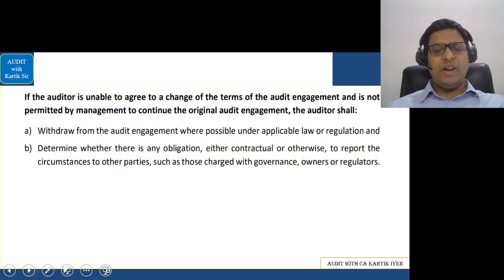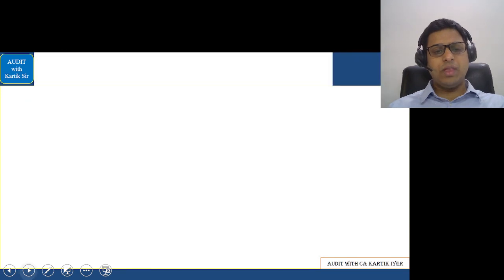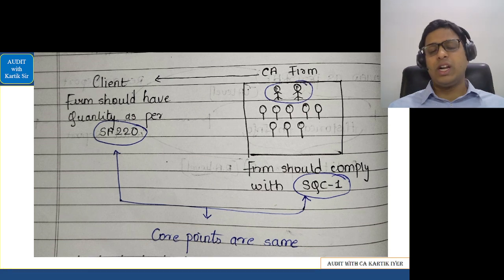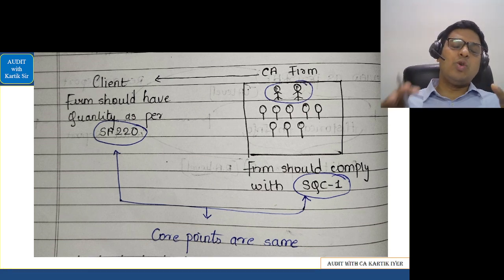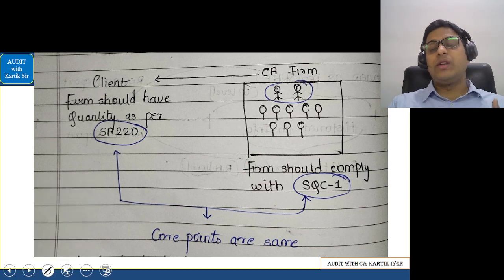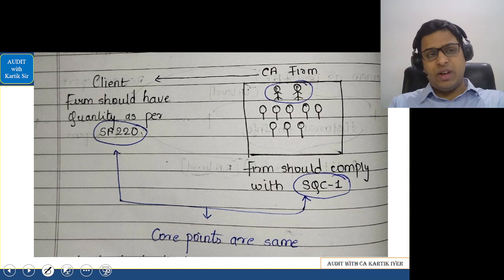Now after that we went into the next part, that is in relation to the SA 220 part, that is elements of system of quality control. Now this has a close relation with SQC1. SQC1 is basically what the firm should comply with, and SA 220 is what the auditor does his work to perform when he's working with the client. He has to have quality control in place.